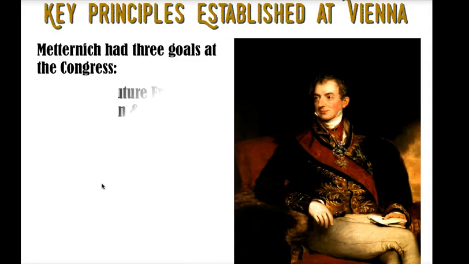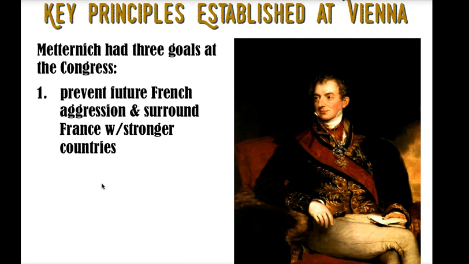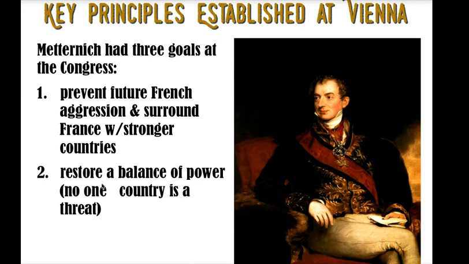There are three principles that will be established at the Congress of Vienna. One is containment of France. The idea is to surround France with strong countries to keep it in check, and we will see that on the map. The next one is to restore a balance of power in Europe so no one country is a threat and becomes too powerful. What the leaders of the Congress of Vienna decided was that Europe will break out in huge wars if a country becomes too powerful.